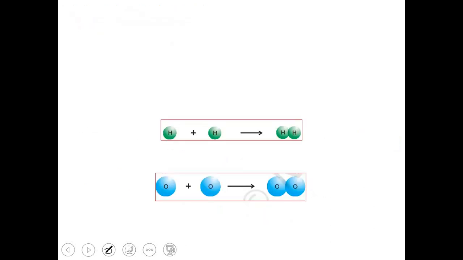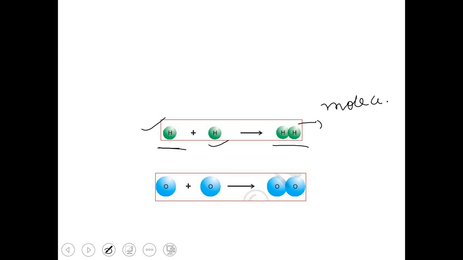Now I would like to discuss some examples. A few examples I have discussed just now. Take hydrogen as an example. A molecule of hydrogen is made up of two hydrogen atoms. This is one atom of hydrogen and this is another atom of hydrogen. They combine together and form a molecule of hydrogen.